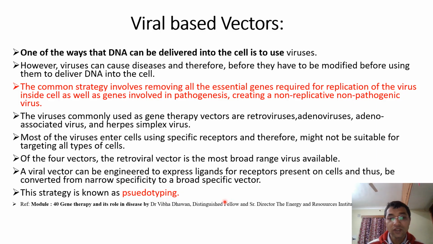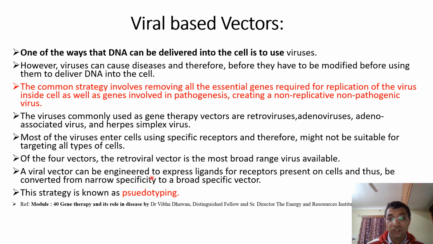Now the question is, student, what is pseudotyping? Your answer will be that whenever we modify the viruses in such a way as to express ligands specific to the receptors, such a modification will change the specificity of these viruses from narrow towards broad specificity.